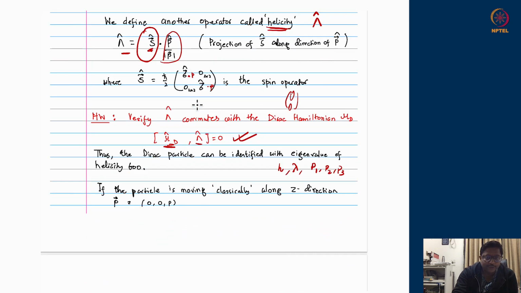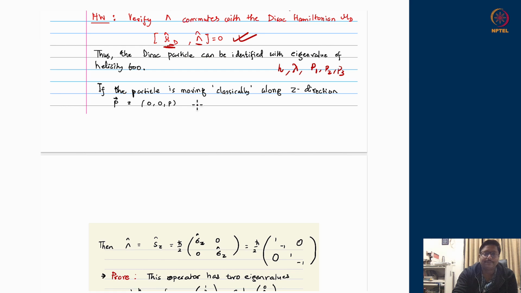What are the possible values helicity can take? So let us do an example. Suppose the particle is traveling along the z direction. That means momentum has only one component along the z direction, xy components are 0. In that case, the projection of the spin along p, S dot p divided by the magnitude of p, will just be Sz, because the full vector p divided by its magnitude will just give me the unit vector along the z direction.